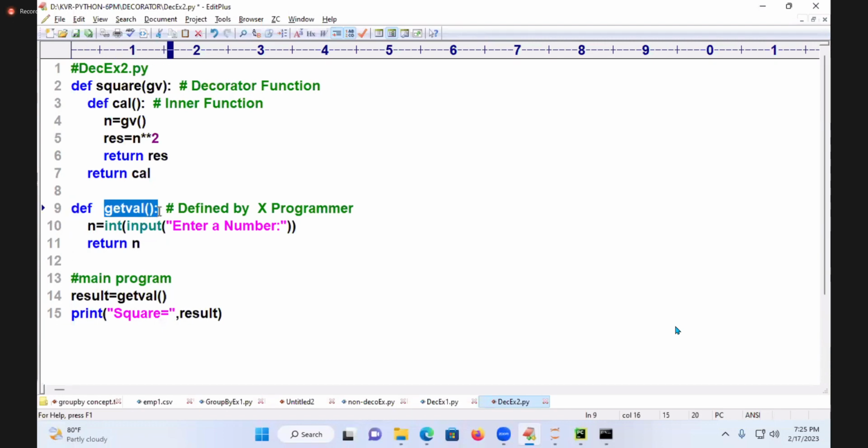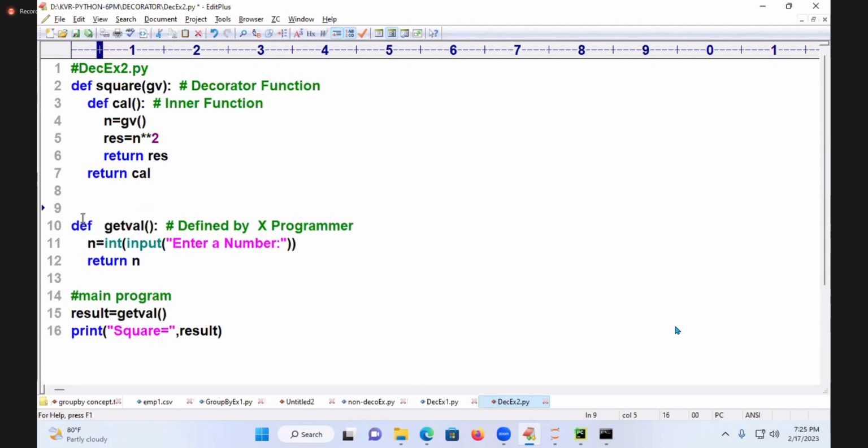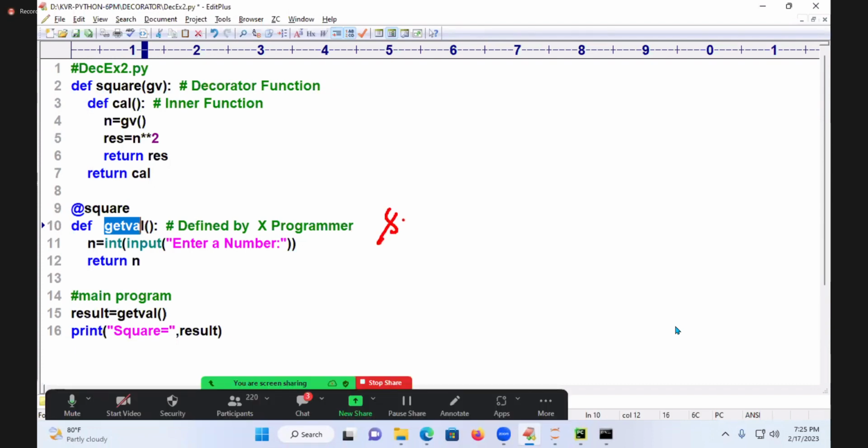def get_value. The moment you call this function, it will go to this place. From there, I want to capture its name, I want to get its name and call this. For that, you need to write @square. @square will take get value. It is as good as what? It is square of get val.